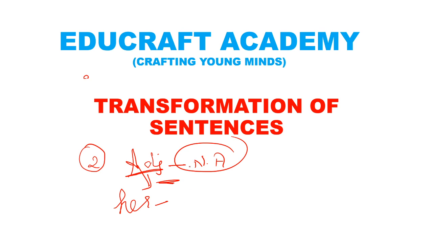Her books means of her possession, meaning adjective. So here it is written wrong? Yes, ma'am. Oh, okay. We'll see it in the next lecture, but I just want to introduce this to you.